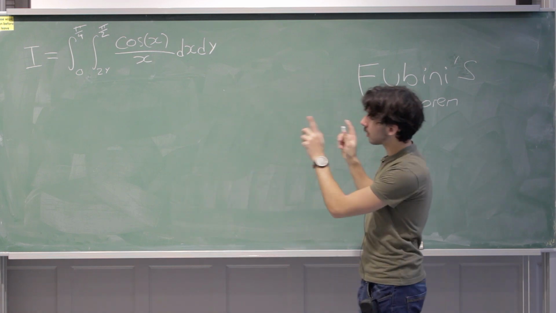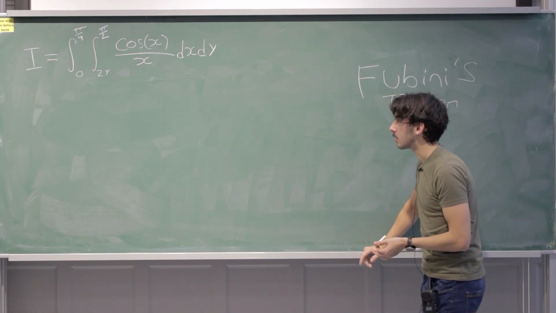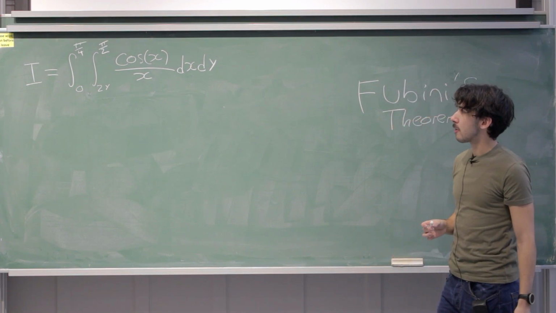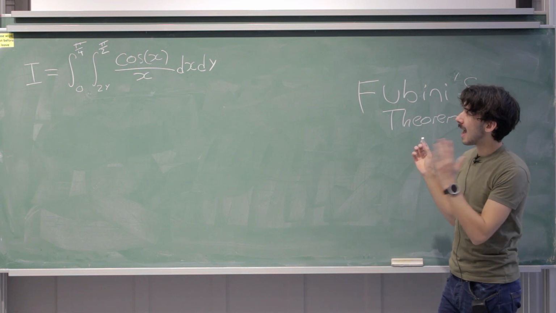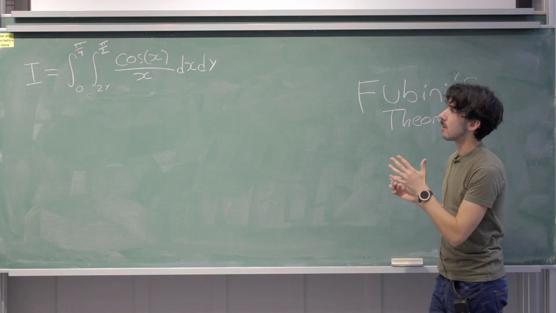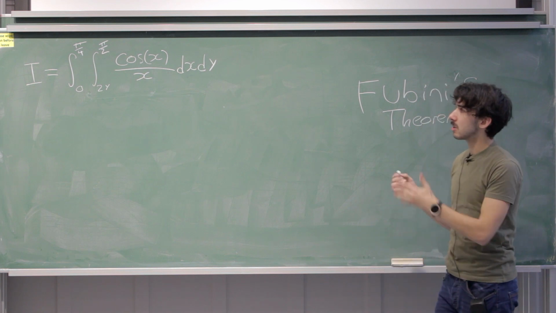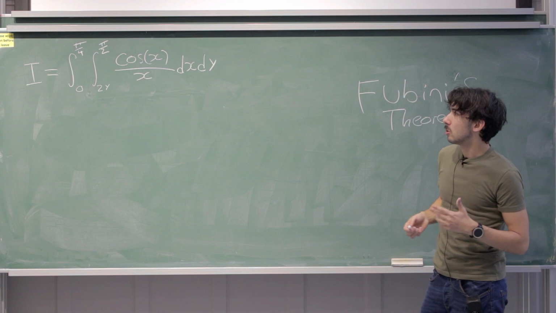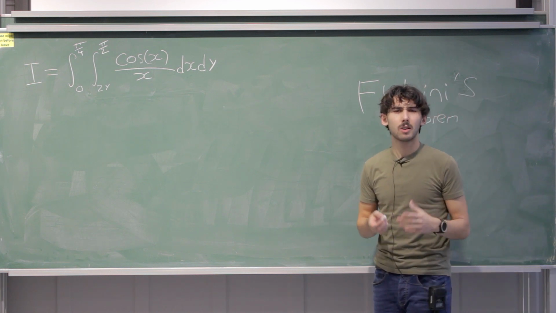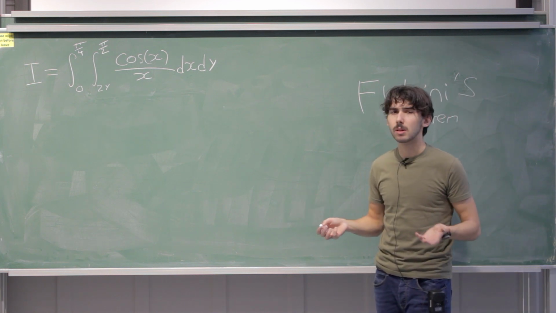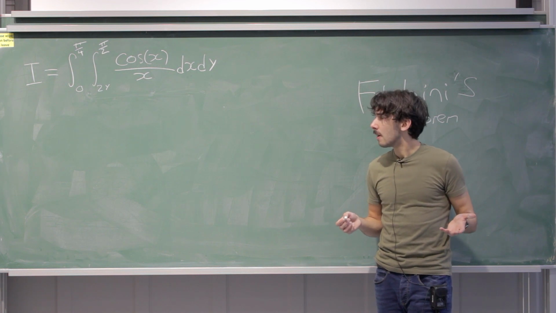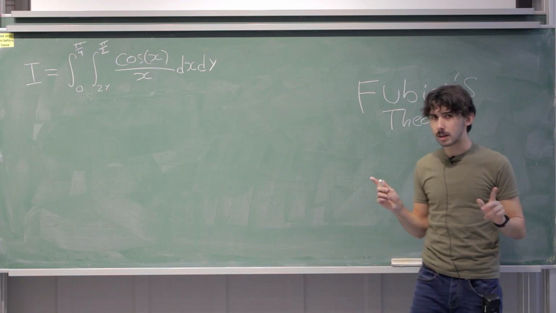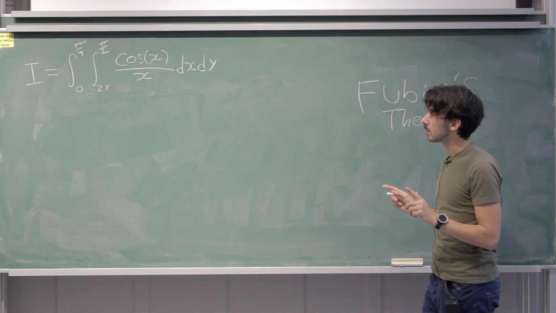So just take a look at this example double integral for a moment here. This is the integral of essentially cos x over x. In the x limits, we're going from 2y to pi over 2. In the y limits, we're going from 0 to pi over 4. It looks a little bit crazy, but maybe you're thinking, I could probably do that, right? It looks quite similar to some of the previous ones that we've done. But there's one subtle problem with this that maybe the eagle-eyed viewers among you might have spotted.